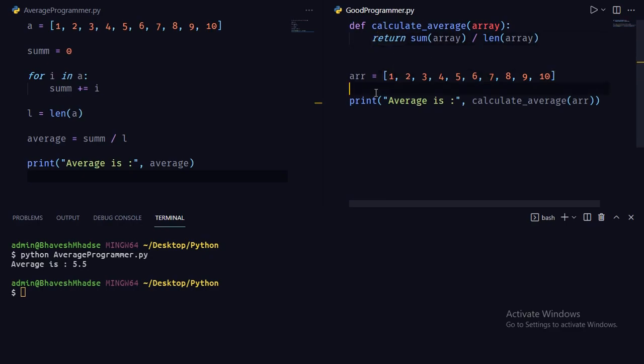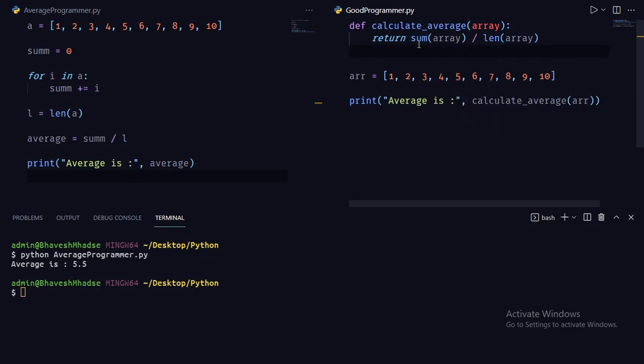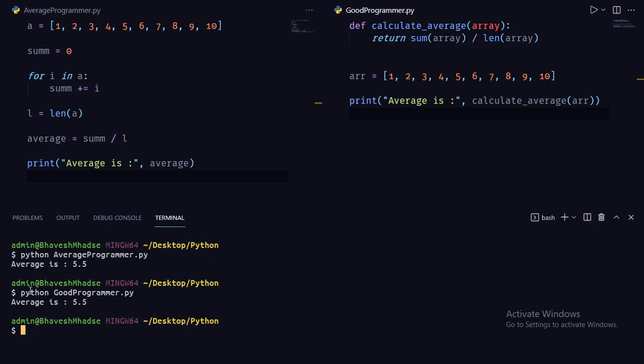So as you can see, we have a function named calculate average, which takes an array as an input. It calculates the sum of all elements present in the array using the built-in function named sum, divides by the length of the array and returns the average. So if you go forward and run this program, we will get the same output. Let me show you. So as you can see, we get the same output.